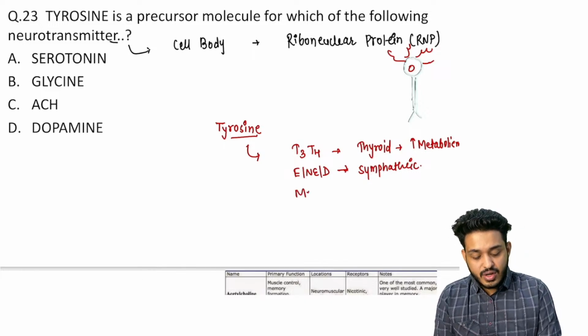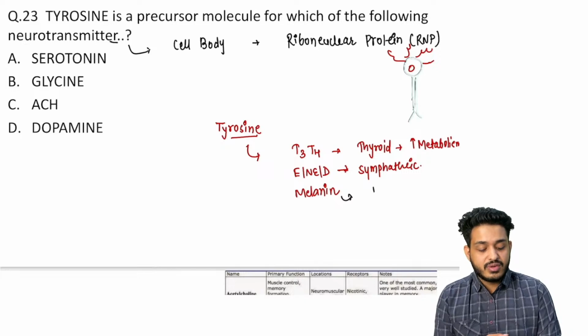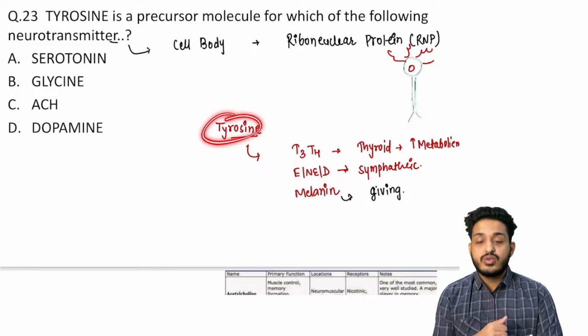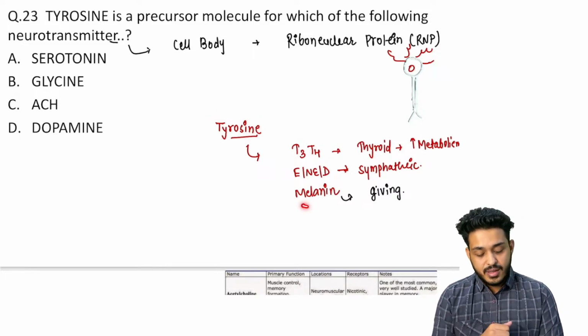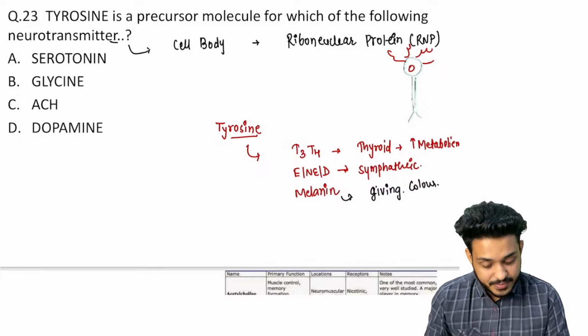Apart from that, it is also responsible for the production of melanin. They have also asked this question, right? And this melanin is responsible for giving the color, right? That is why your grandmother is always telling, don't drink too much tea or coffee, otherwise you will get black, right? So this is also giving color, melanin. She knows about it, right?